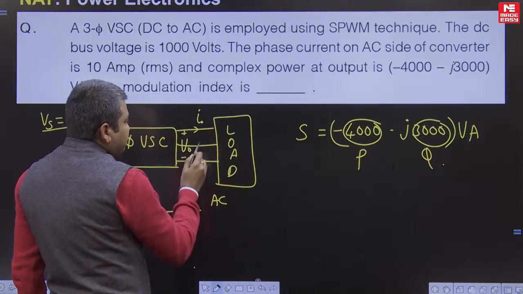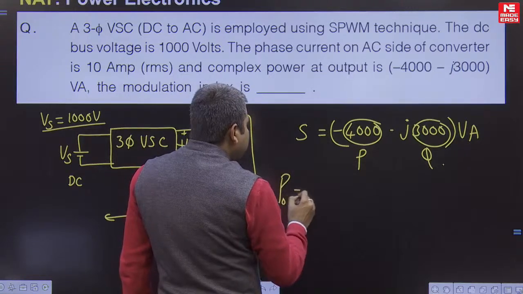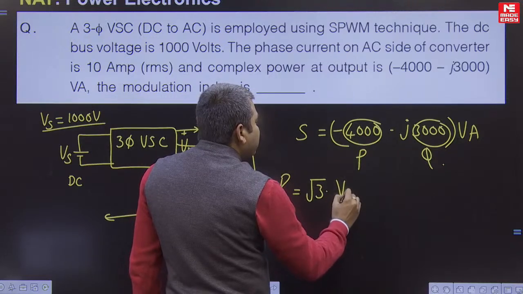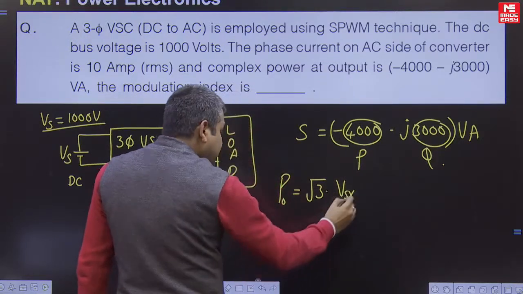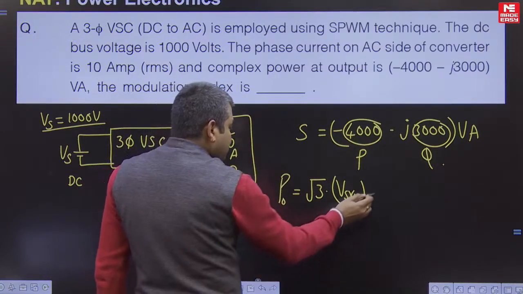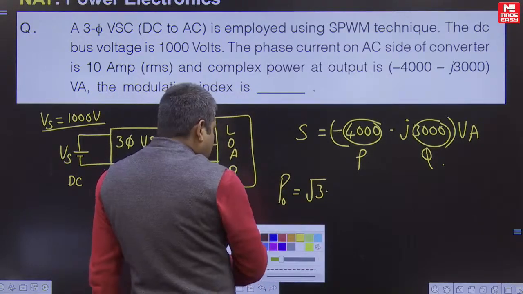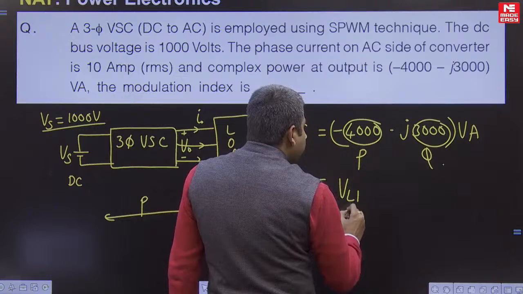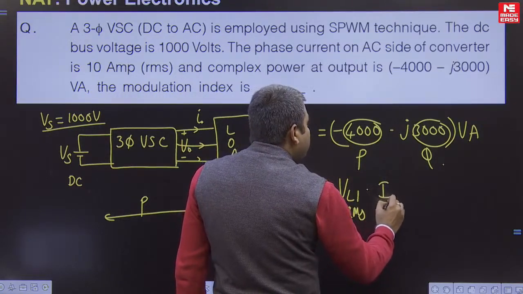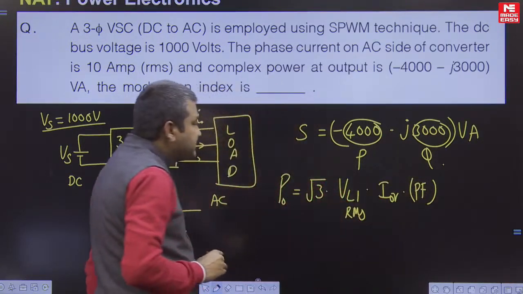For 3-phase power, the formula is root 3 times the fundamental RMS line voltage, multiplied by the output RMS current, into the power factor. So this is the expression for output power.